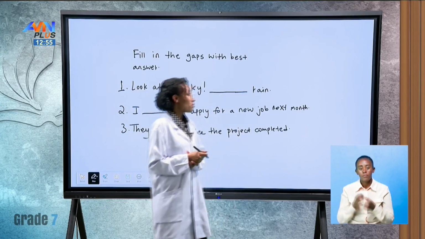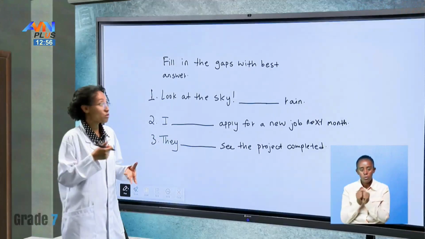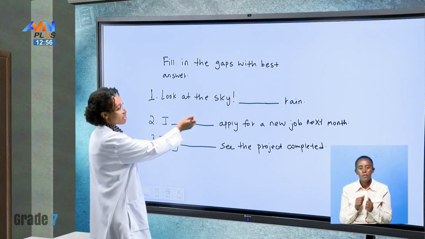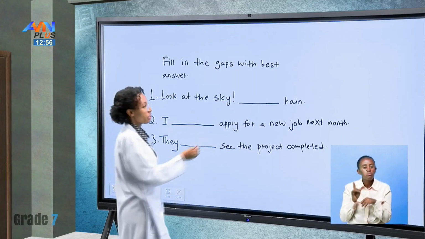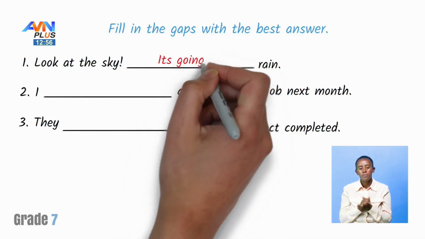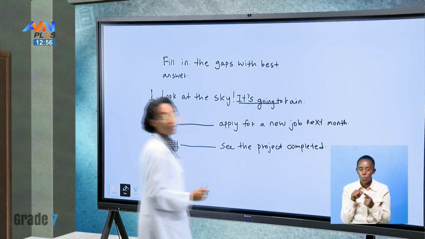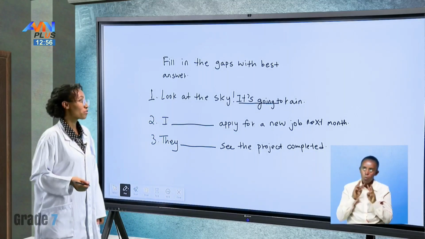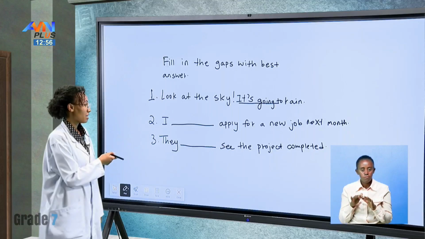Great job. I'm sure you got many answers, and let's do it together. Look at the sky. What would you put here? It's going to rain. Look at the sky. It's going to rain. Predictions that have evidence, right?